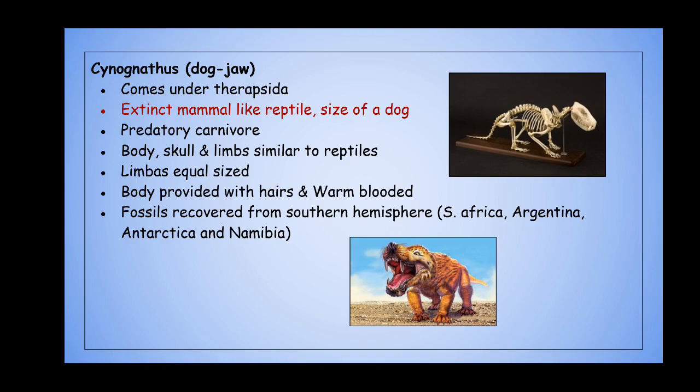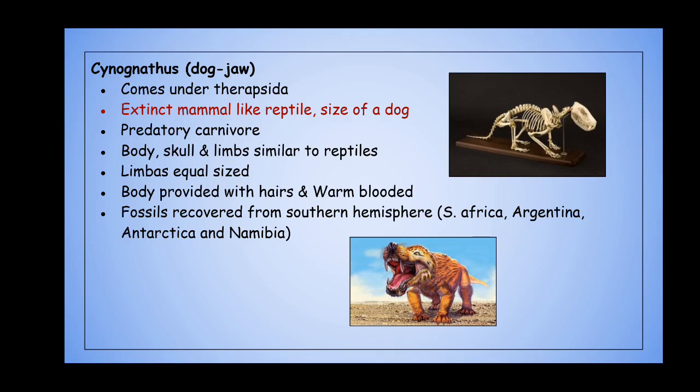The body, the skull and limbs are similar to reptiles. All the limbs are of equal size. The body is provided with hairs, and it was warm-blooded. Because of the presence of hairs, it is hypothesized to be warm-blooded. The fossils were recovered from the southern hemisphere, including South Africa, Argentina, Antarctica, etc. The predatory, carnivorous behavior is hypothesized by analyzing their type of dentition.